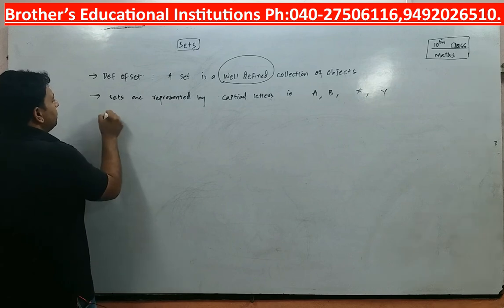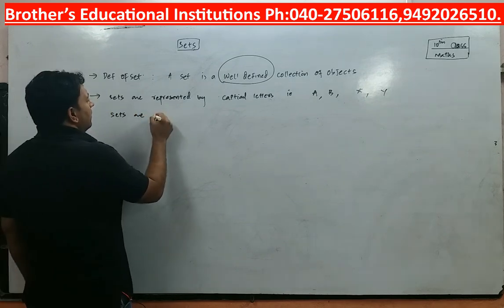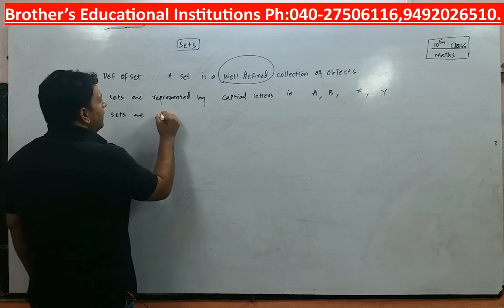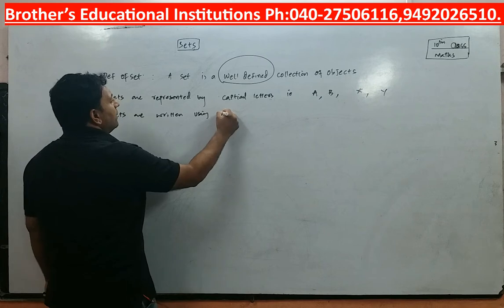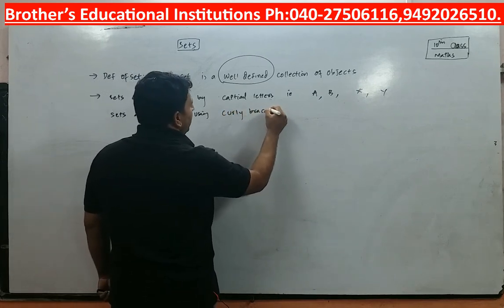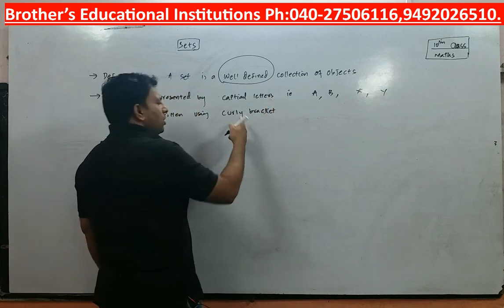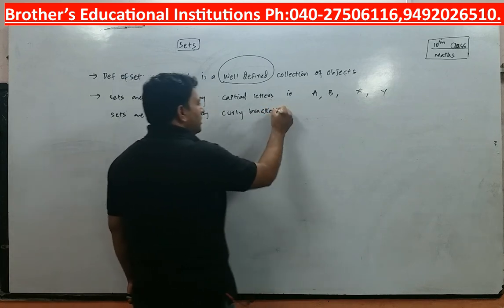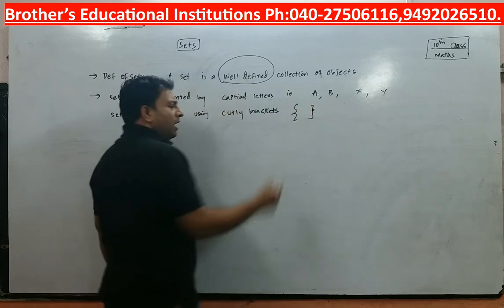Also, sets are written using curly braces or curly brackets. You can also call them flower braces. This is used to represent a set.